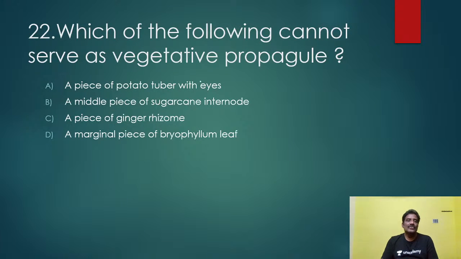Another bit here. Which of the following cannot serve as a vegetative propagule? The right answer is a middle piece of sugarcane. Sugarcane is propagated by means of nodes, not internodes. A piece of ginger rhizome is correct only. A marginal piece of Bryophyllum, I already told you. A piece of potato tuber with eyes is also correct, but the incorrect answer is this one only.